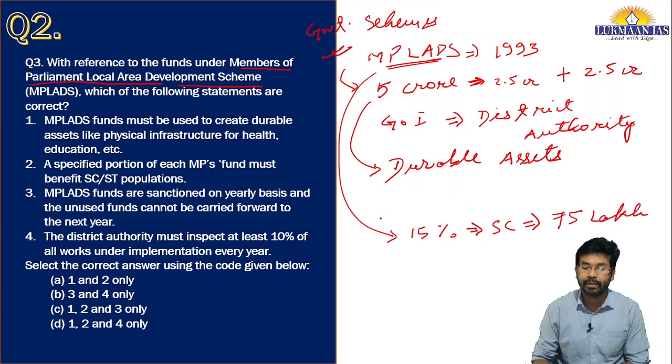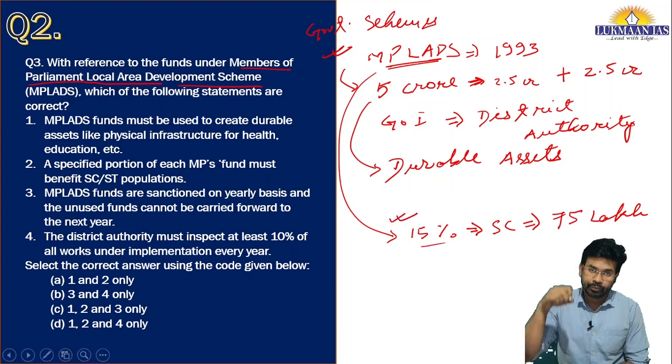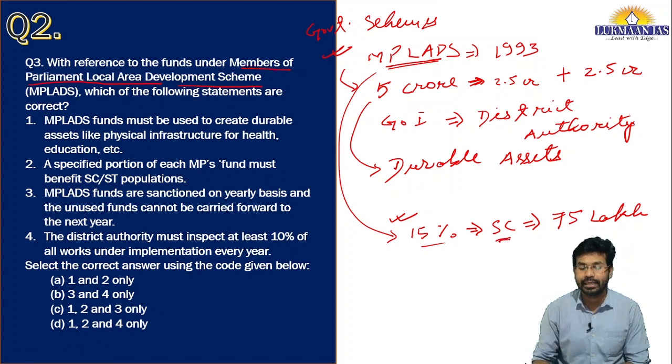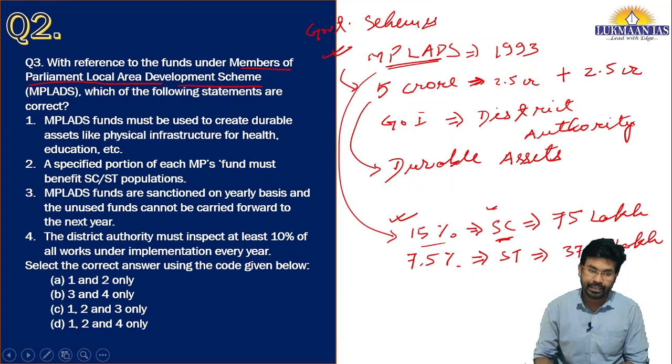Okay, so they should take up 75 lakhs of rupees of work in those areas where the population of scheduled caste resides. At the same time, they should also invest 7.5% of the total amount in development of those areas that are inhabited by scheduled tribes people. And this amounts to 37.5 lakh rupees per year. This is another issue.